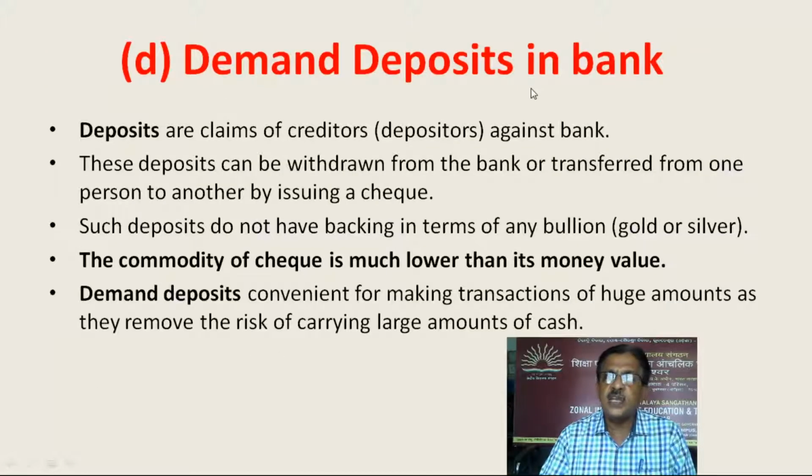Demand deposits in bank. Deposits are claims of creditors, that is depositors, against the bank. These deposits can be withdrawn from the bank or transferred from one person to another by issuing a check. Such deposits do not have backing in terms of any bullion, that is gold or silver. The commodity value of a check is much lower than its money value. Demand deposits are convenient for making transactions of huge amounts as they remove the risk of carrying large amounts of cash.